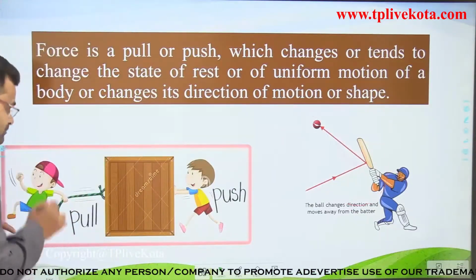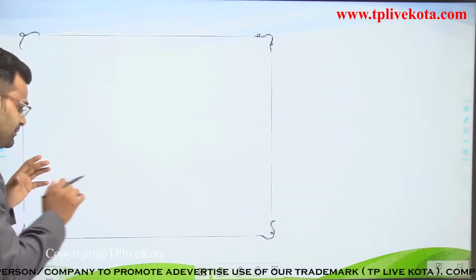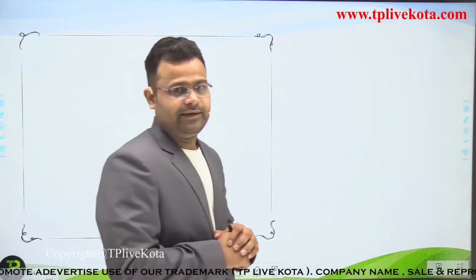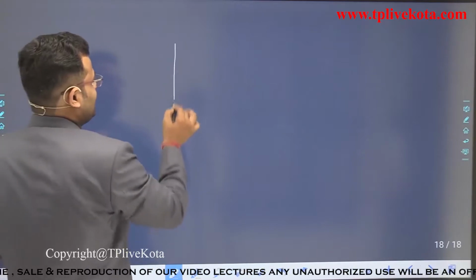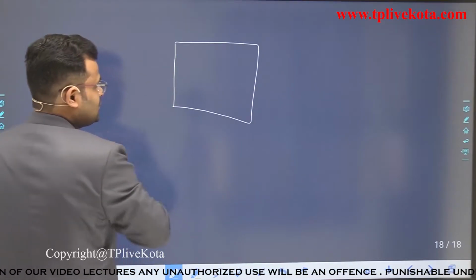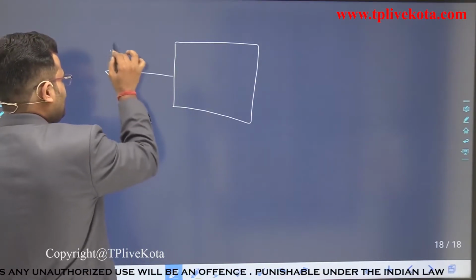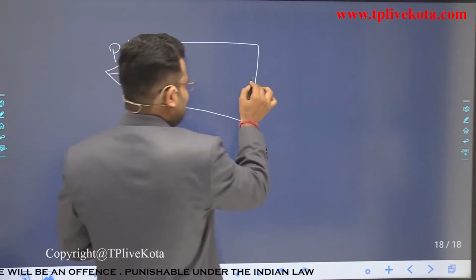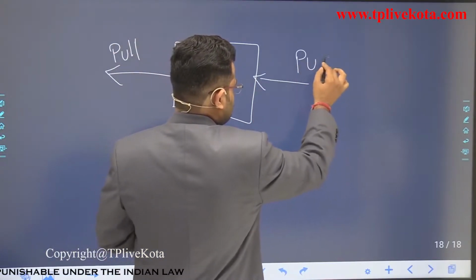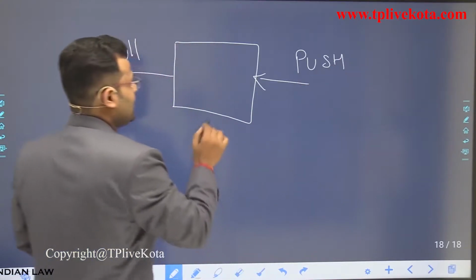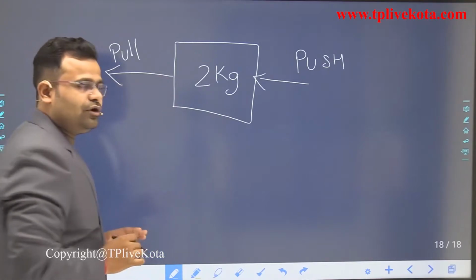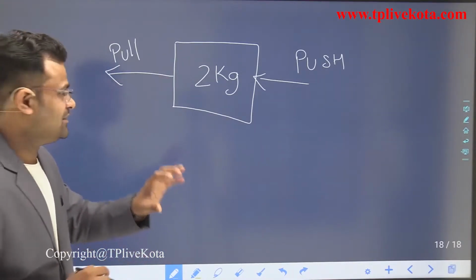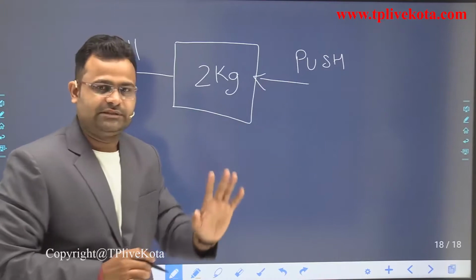Now dear students, next is how we can calculate force mathematically. Let's suppose in the previous diagram we discussed, there is the box, and one boy pulls and a second boy pushes. Okay students, if that is a 2 kilogram box, small boys, meaning children, can easily pull and push this box.